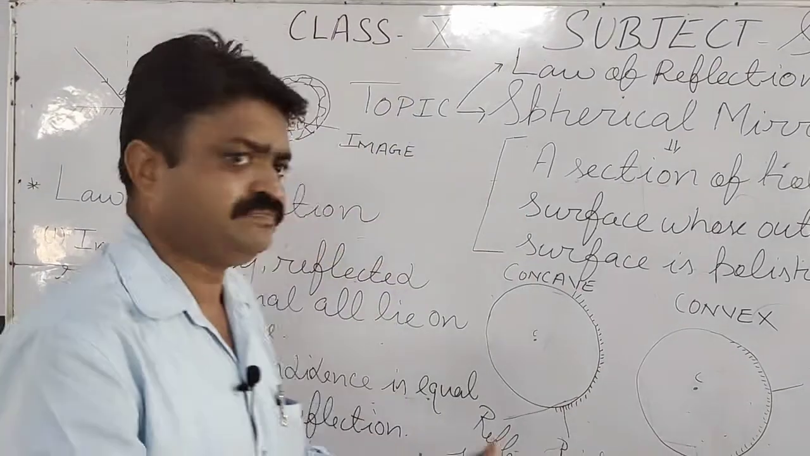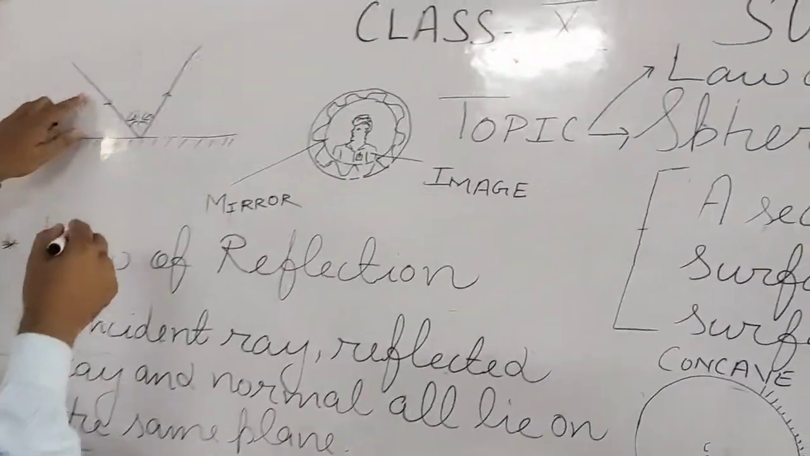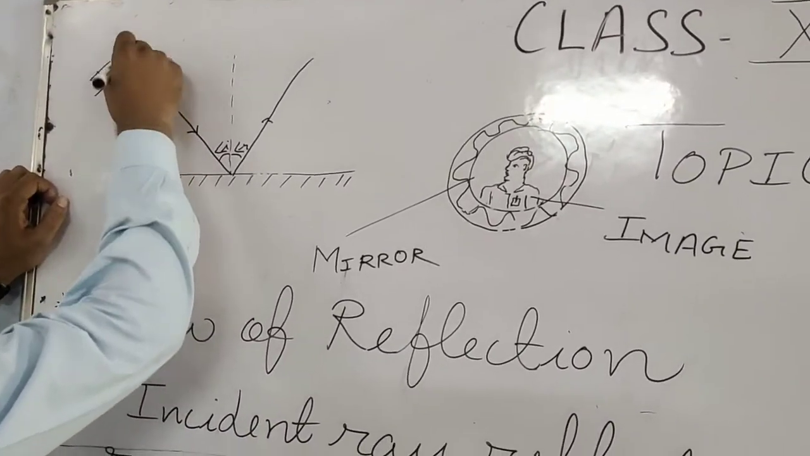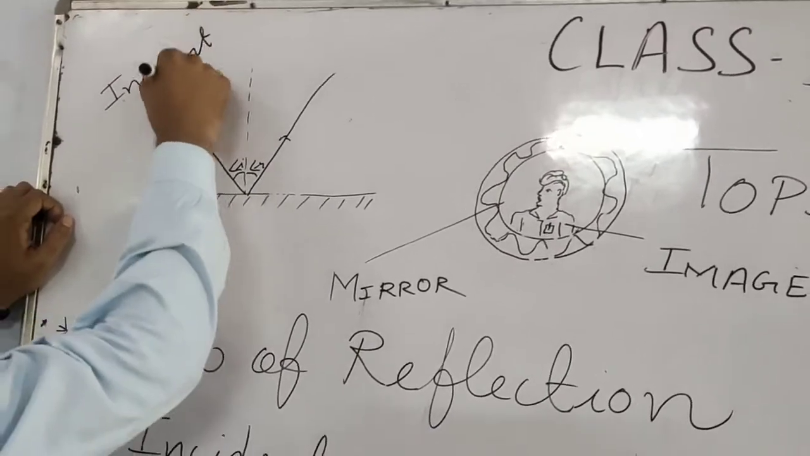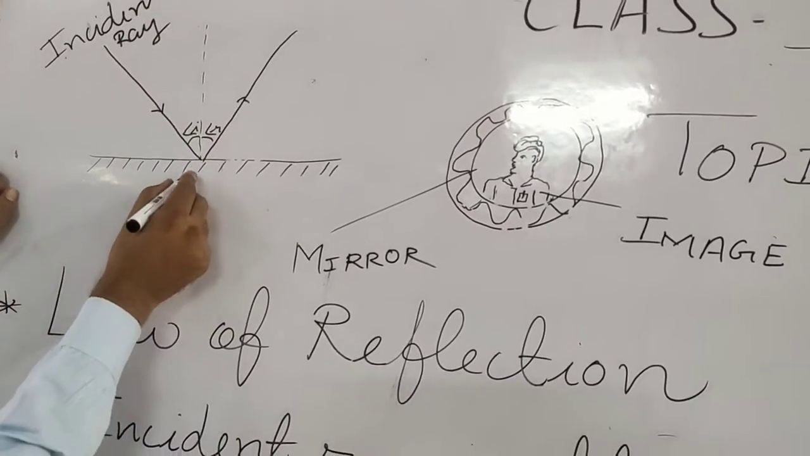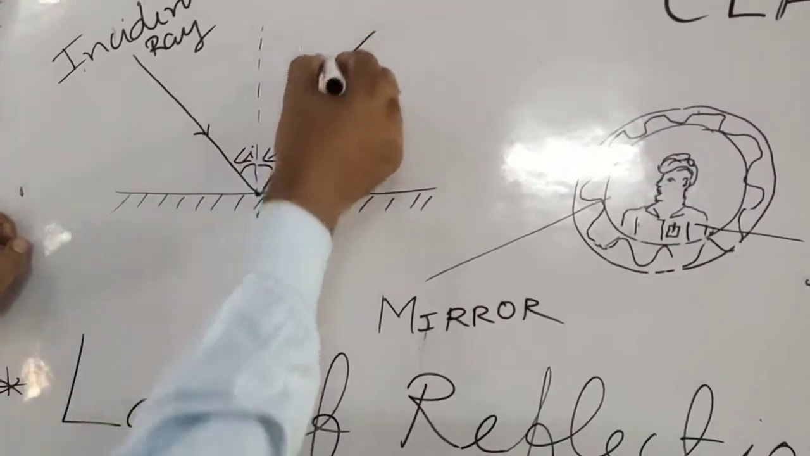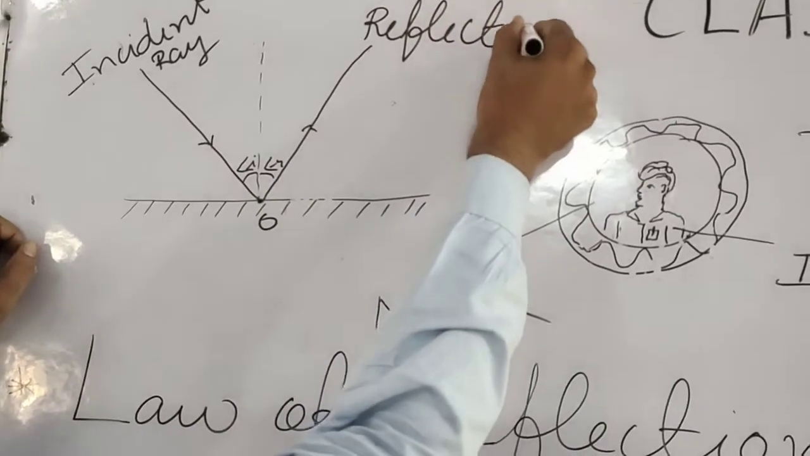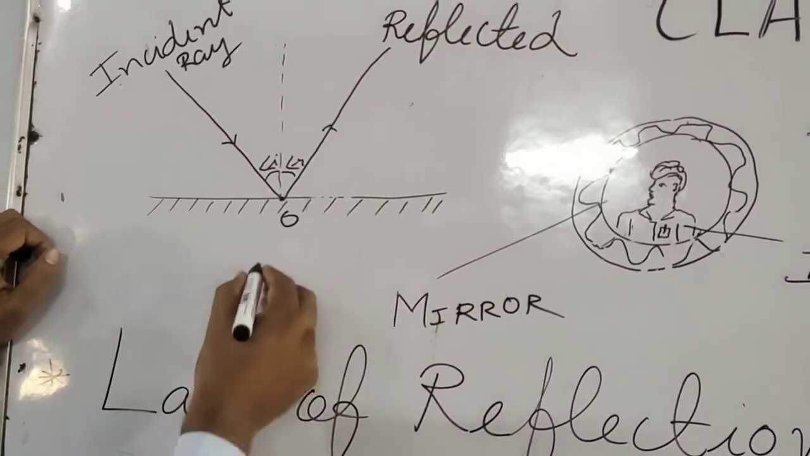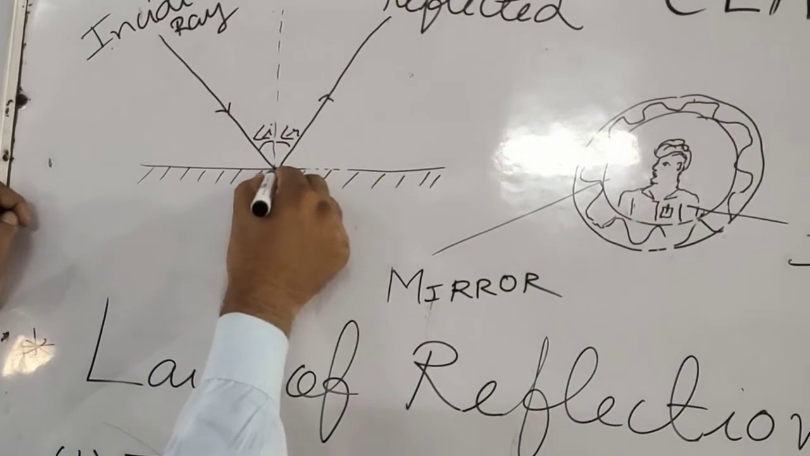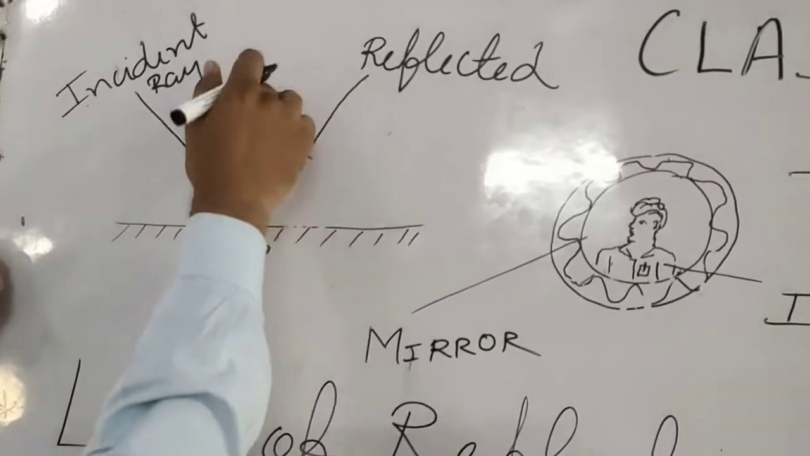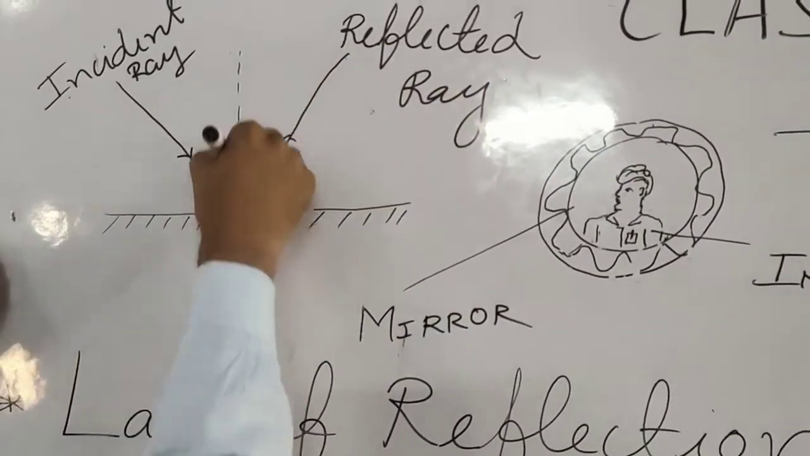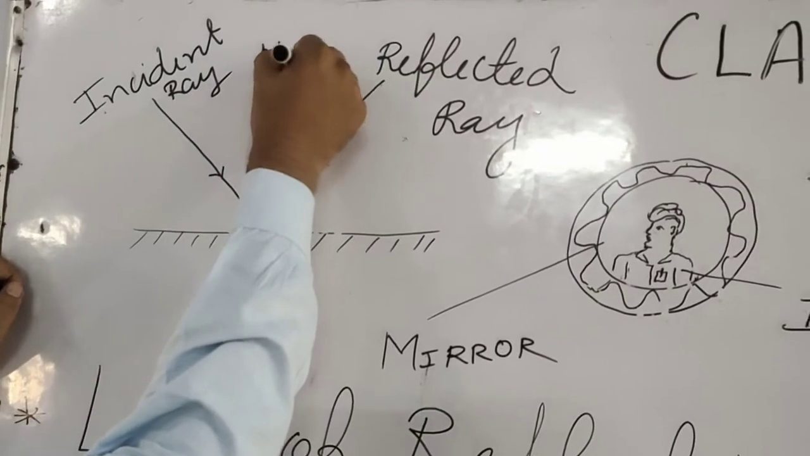So the light rays that fall on the particular object are known as incident rays. And the rays that are reflected are known as reflected rays. And there is also one line drawn in between these rays, and that line is known as the normal.